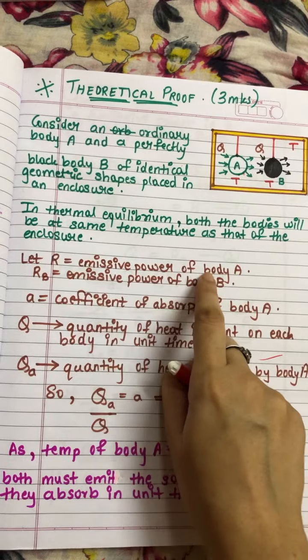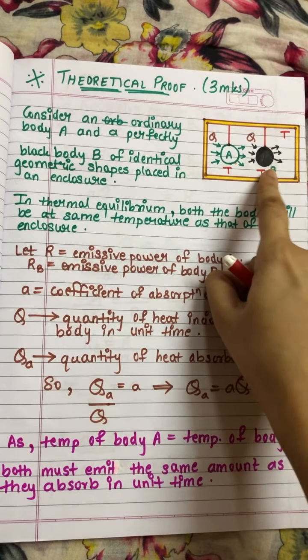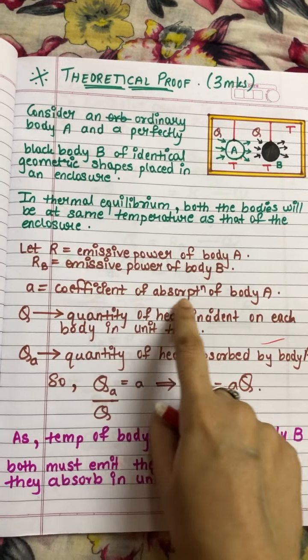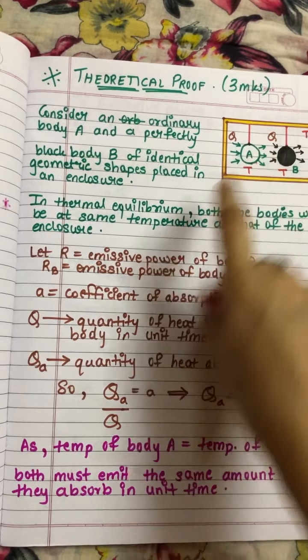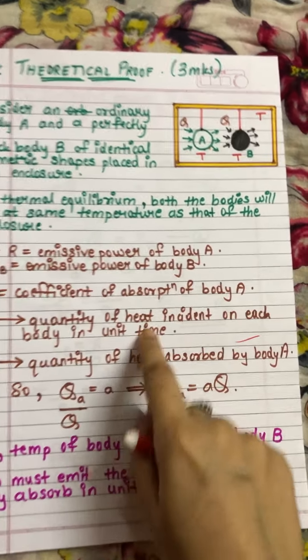Let R be the emissive power of body A, RB be the emissive power of the black body, and A be the coefficient of absorption of body A. Q is the quantity of heat incident on each body in unit time.